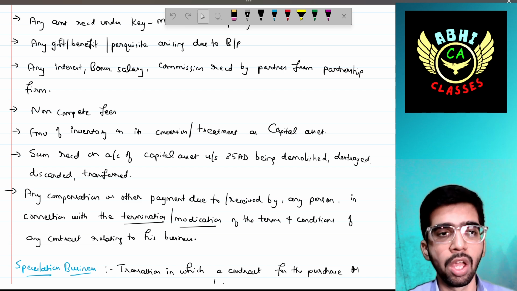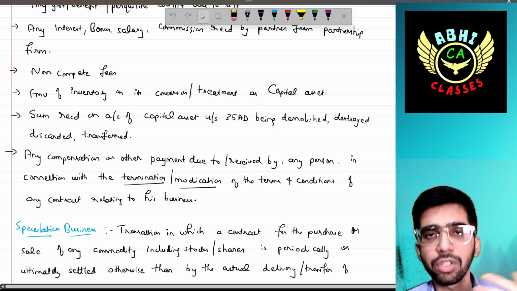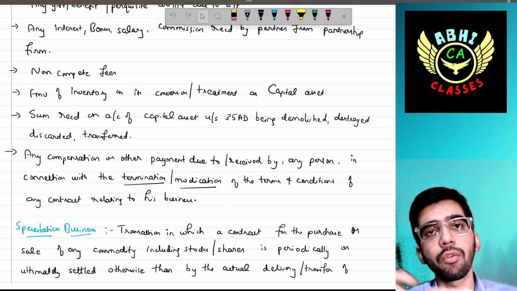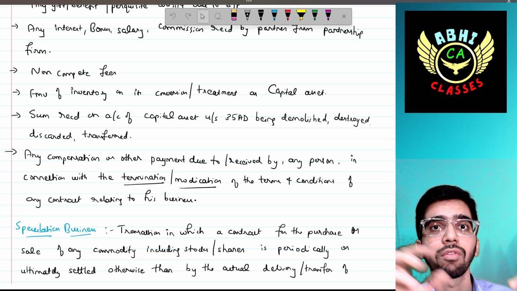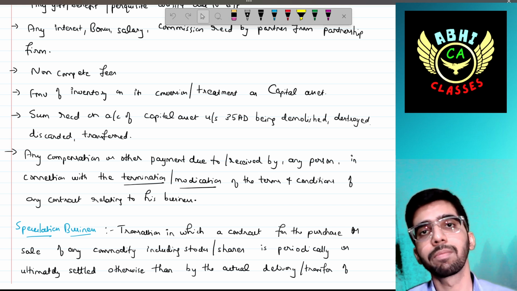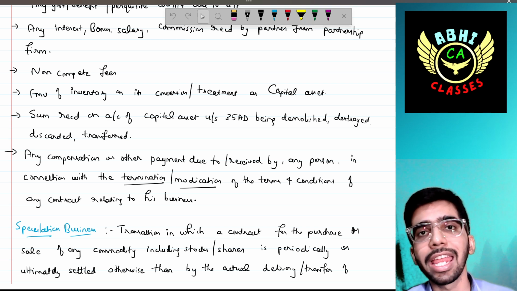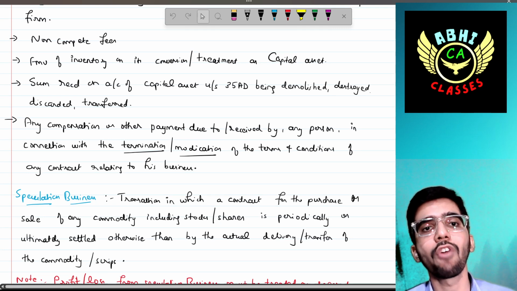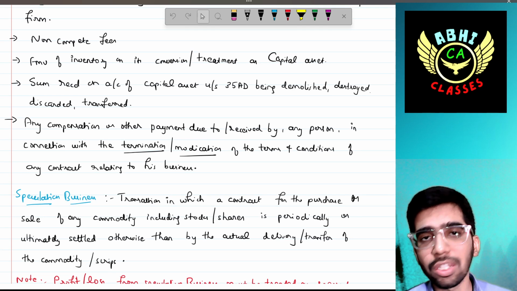under PGBP. Then FMV of inventory on its conversion or treatment as a capital asset. If any inventory is converted into a capital asset, then its fair market value on the date of that conversion is to be treated as PGBP. We'll discuss this in detail in the capital gains chapter, don't worry. And then sum received on account of a capital asset under section 35AD being demolished, destroyed, discarded or transferred.